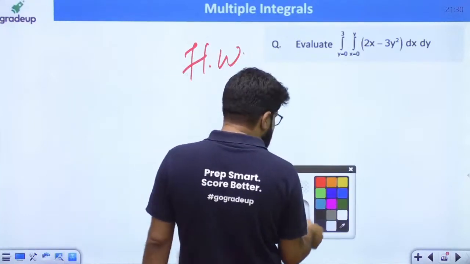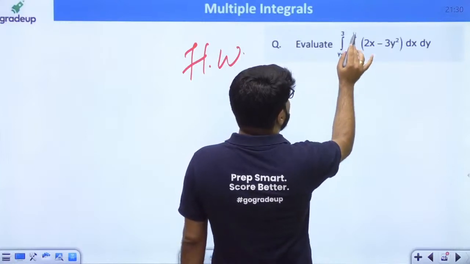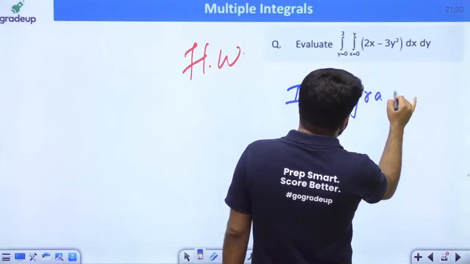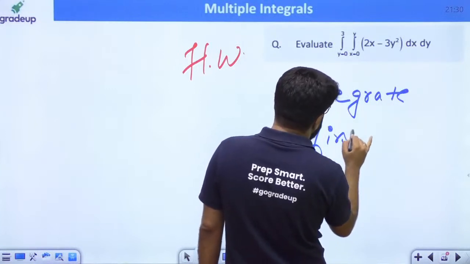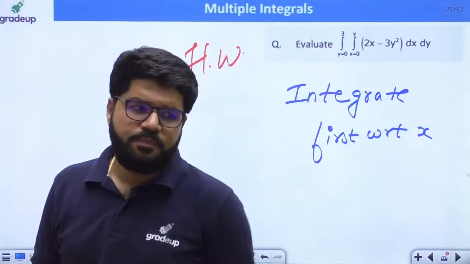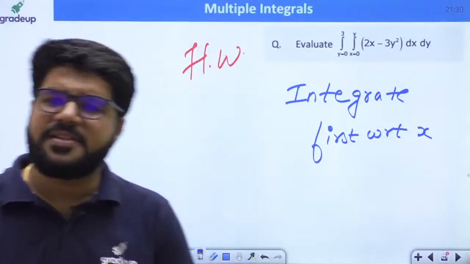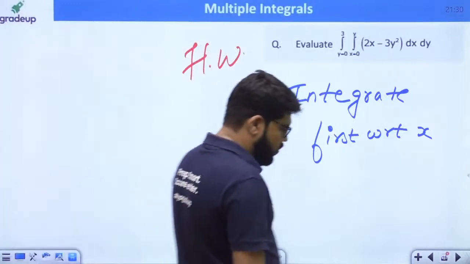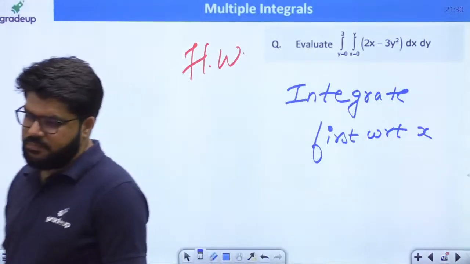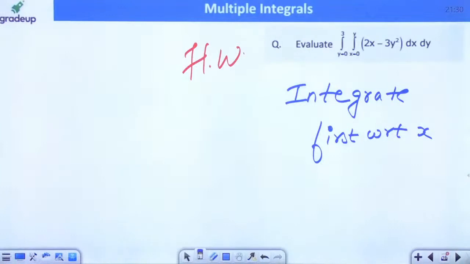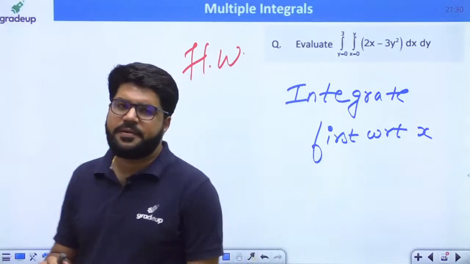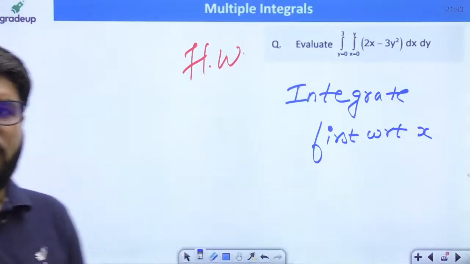Only difference in this question is the limit of x depends on y. So what will you integrate? Integrate first with respect to x, because the limit of x depends on y. Rest everything is same. That is why we don't need to bother. So I think you will be able to complete this as homework.